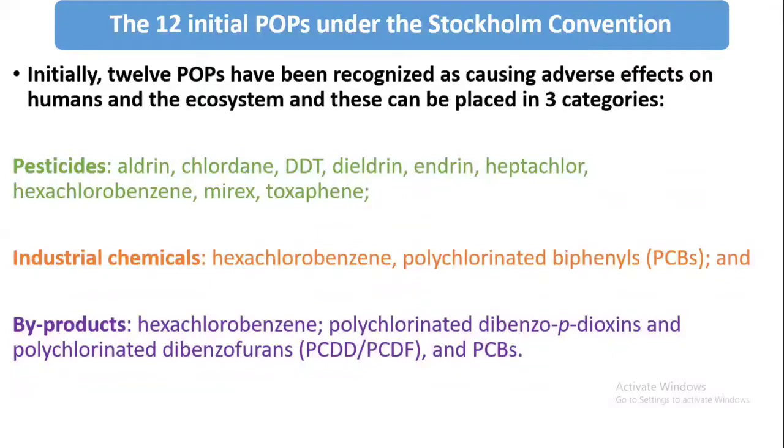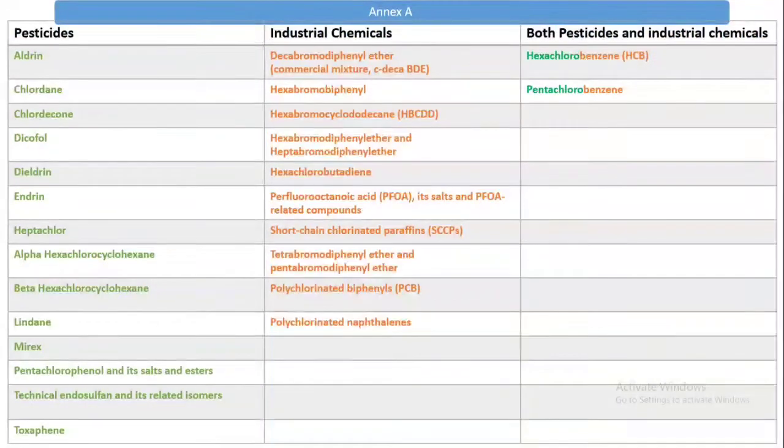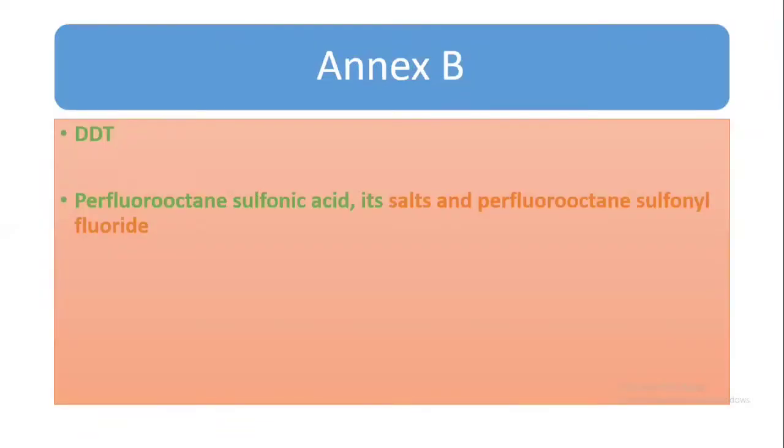Now first I will talk about the dirty dozen, the initial 12 POPs under the Stockholm Convention. These have been categorized into 3 parts: one is pesticide, the other is industrial chemical, and the last one is byproducts. Then in Annex A, we have pesticides like aldrin, chlordane, which I have notated in green color. In the industrial chemical section we also have 9 compounds, and for both the pesticide and industrial chemical sections we have 2 compounds, that is hexachlorobenzene and pentachlorobenzene.